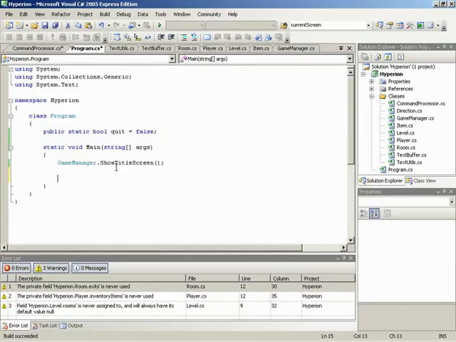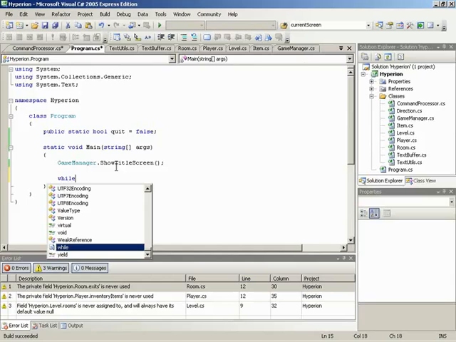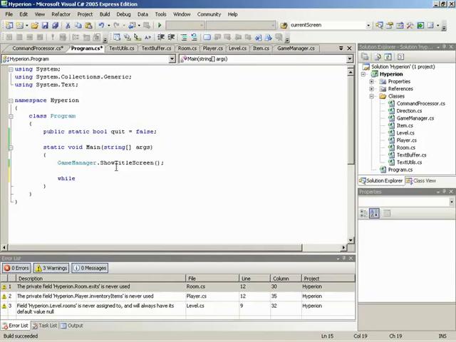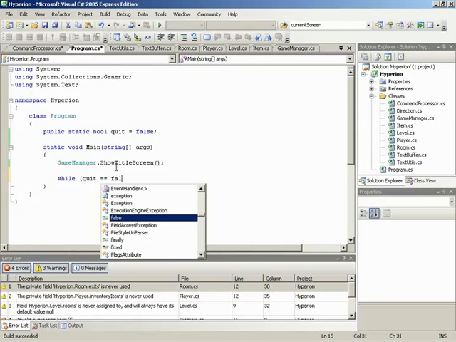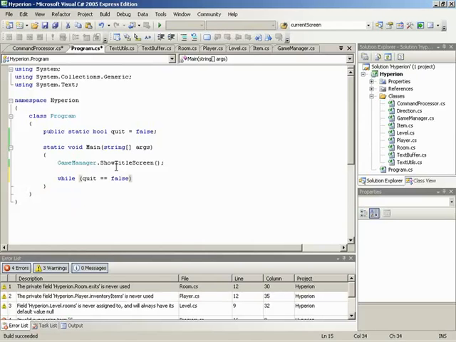Excellent. So this is our game loop right here, the heart of our game. Exactly. That's what we're starting. We're going to start a while loop, and we're going to say while quit is equal to false. I'll probably shorten that in just a second, but this would be a little bit simpler for the first time we write it out. So while we're not quitting... Highlight that quit above to remind them where quit comes from. This is the quit variable that we had created before we went into the command processor.